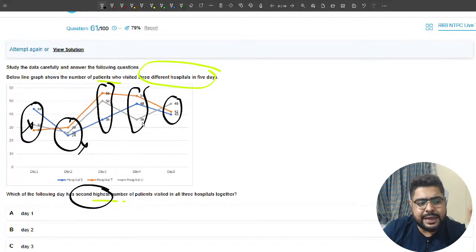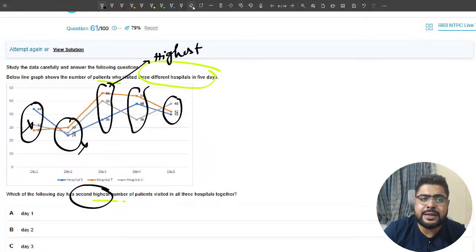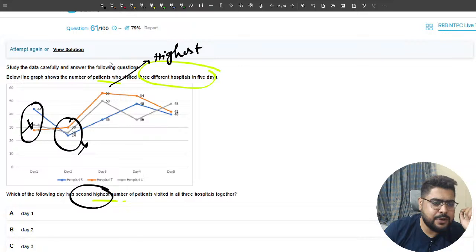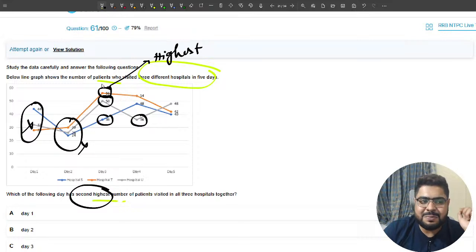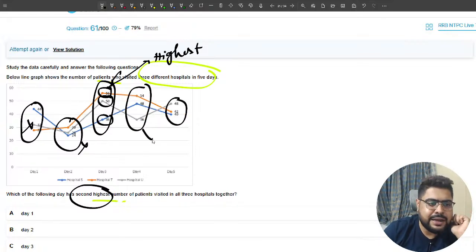Why, sir? Because here one value is very less. So let us calculate, and I can guarantee this is the highest. Now you might say, sir, how? You understand. 56 is greater, 50 is greater, and this value is the same. So meaning if I take the sum, this will be higher, sir, than this. And so the second highest is between either this one or this one. So calculate now. 54, 48, 36.